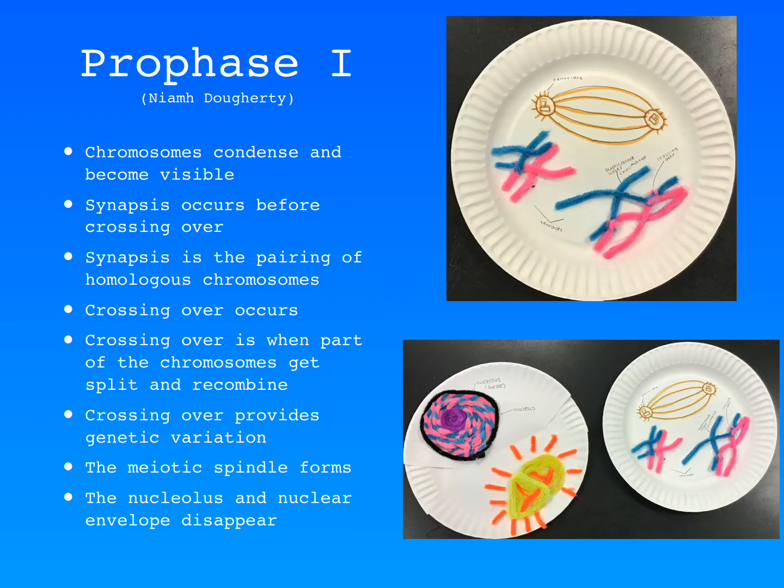Prophase 1. During prophase 1 of meiosis, the chromosomes in the cell condense and become visible. During this phase is also when crossing over and synapsis occur. Synapsis is when the homologous chromosomes are paired. When they have been paired up, the strands of homologous chromosomes cross over. The chromosomes exchange segments with each other. This process is known as genetic recombination. By doing this, it results in genetic variation among the gametes. Also during prophase 1, the meiotic spindle forms and the nucleolus and nuclear envelope disappear.